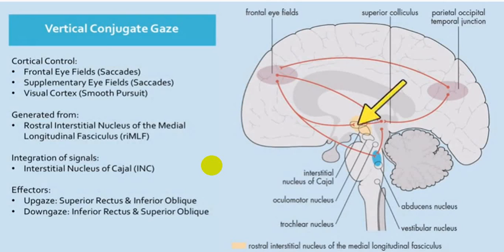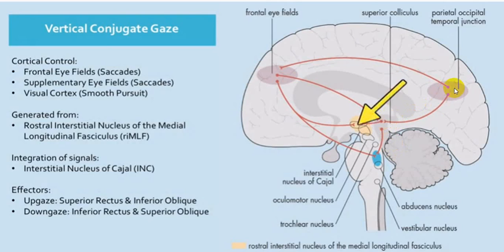Now, as far as smooth pursuit movement is concerned, from the visual cortex it goes to what we call the parieto-occipital temporal junction, and from there, along with correlation with the cerebellum and basal ganglia, it gives input to two centers.